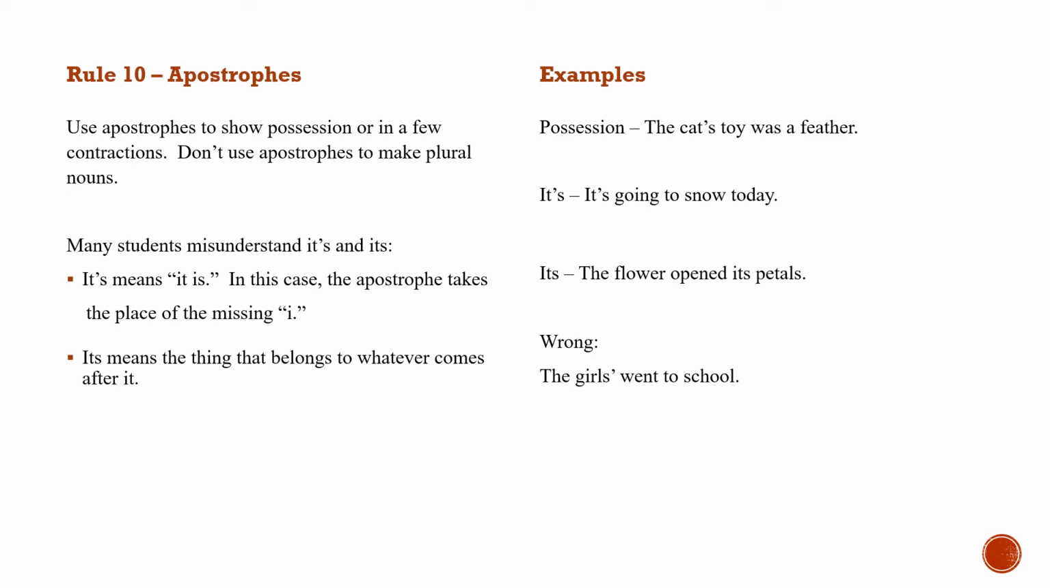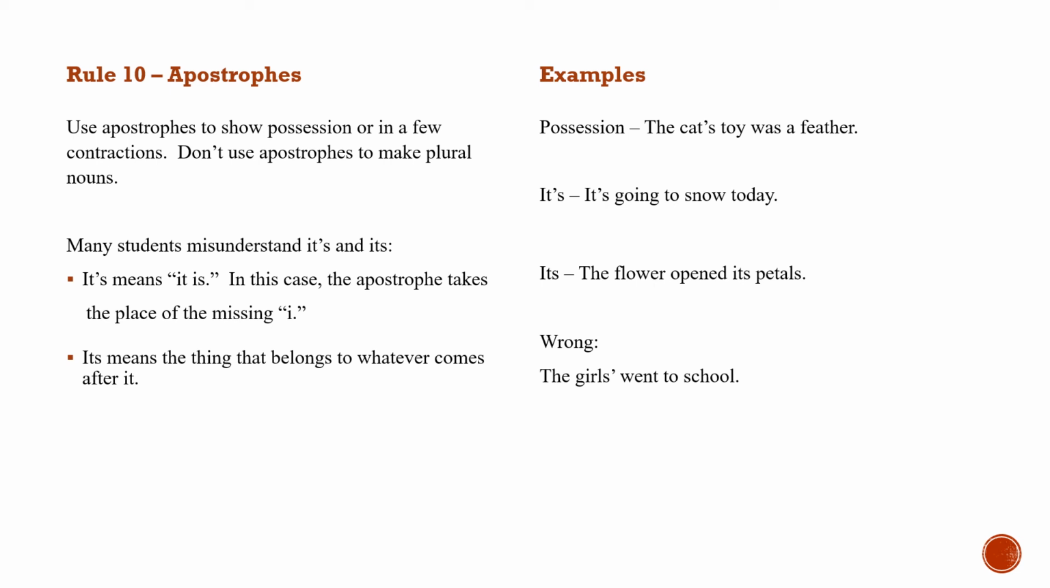But its without an apostrophe just means the thing that belongs to whatever comes after it. For example, the flower opened its petals. You can't substitute the words it is there. The flower opened it is petals. It doesn't make sense. So there you don't need the apostrophe. So the rule with its is if you can say it is, use the apostrophe because you're creating a contraction. If you cannot say it is, don't use the apostrophe.